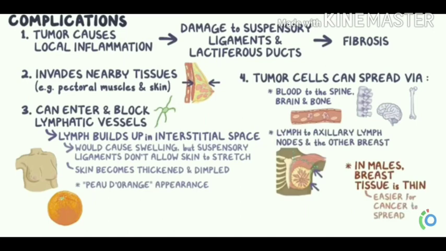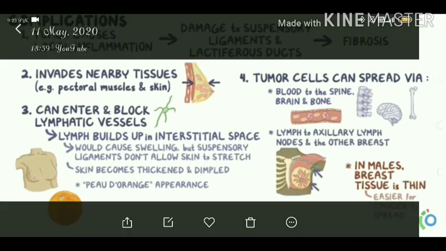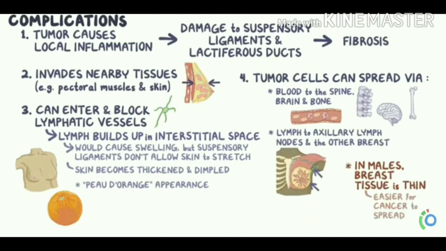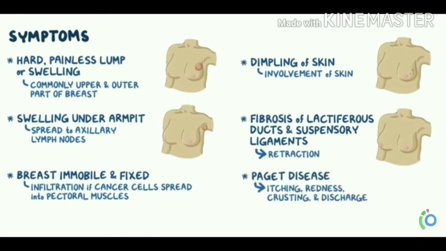Finally, the tumor cells can spread via blood to the spine, brain and bone, and via lymph to the axillary lymph nodes and the other breast. If we see in males, breast tissue is very thin, which makes it easier for cancer to spread to underlying tissues.